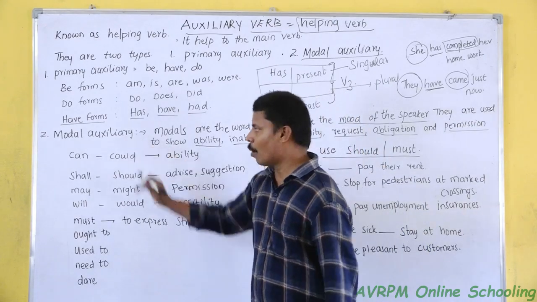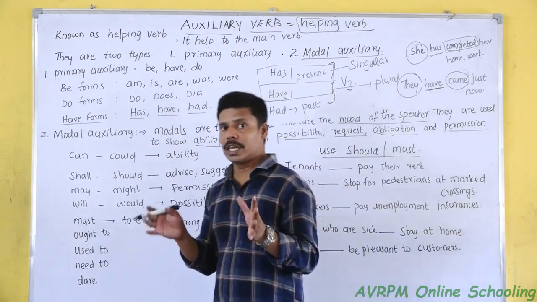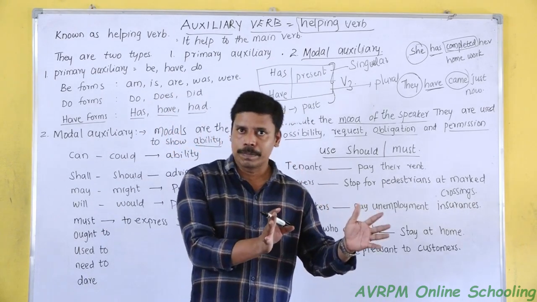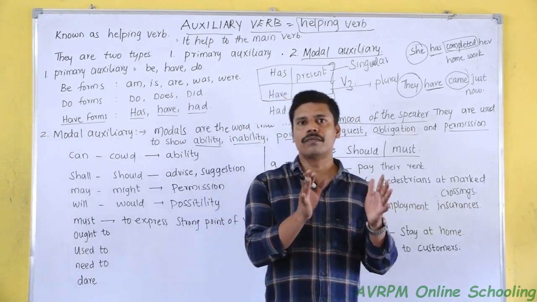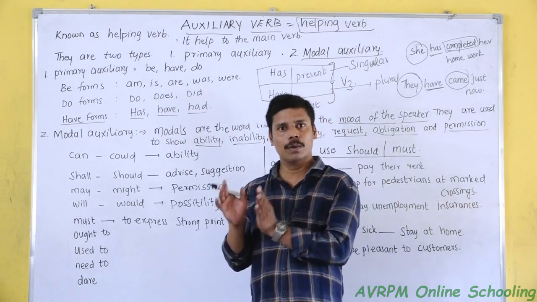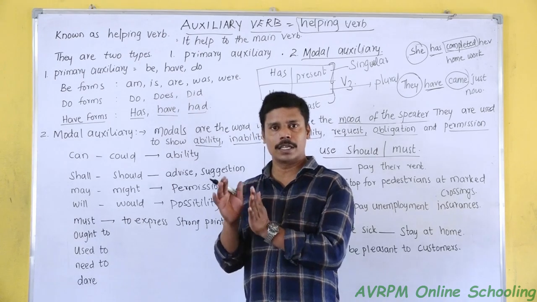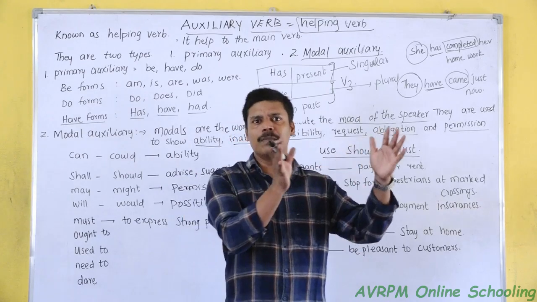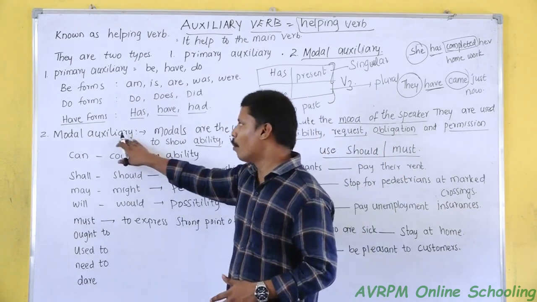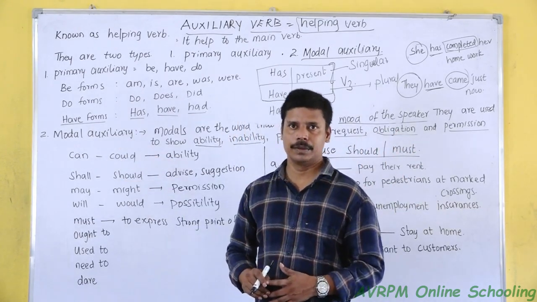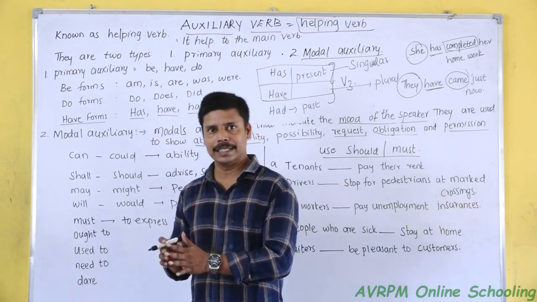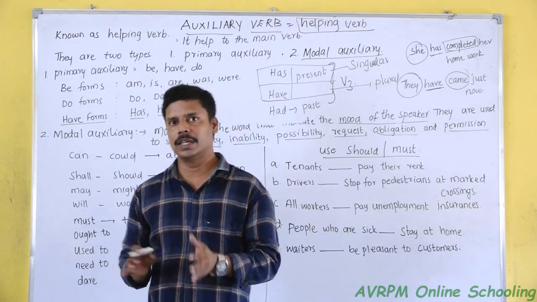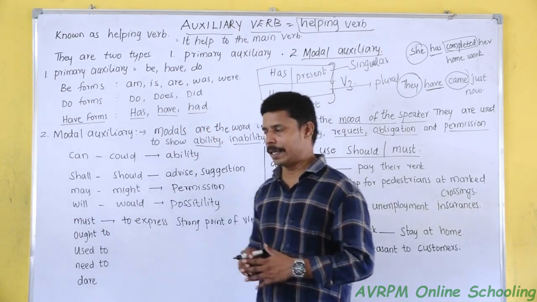We use modal auxiliary to frame a sentence so that the person knows what the mood of the speaker or the subject is. To indicate a clear mood of the speaker or subject, we use modal auxiliary.